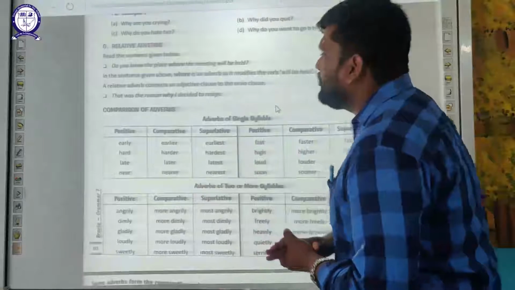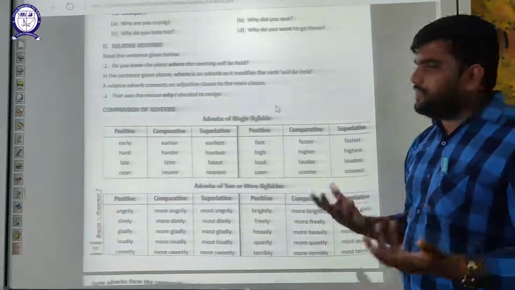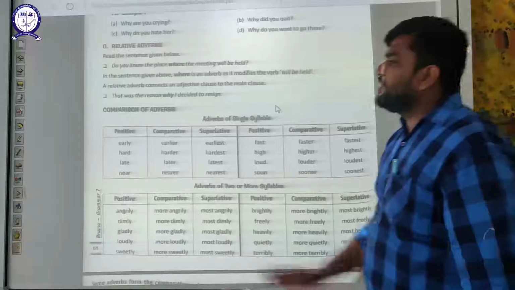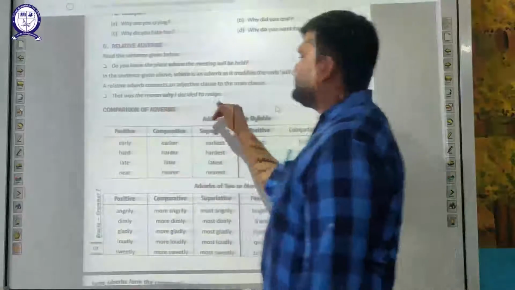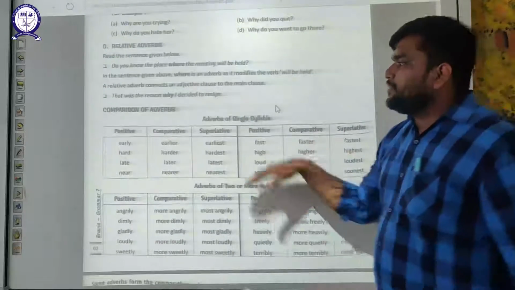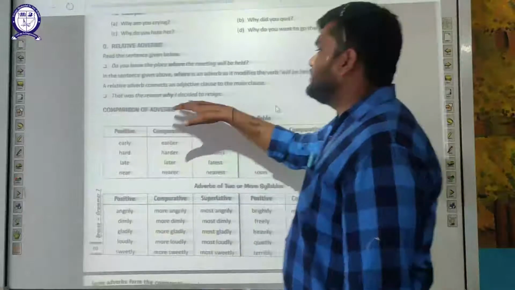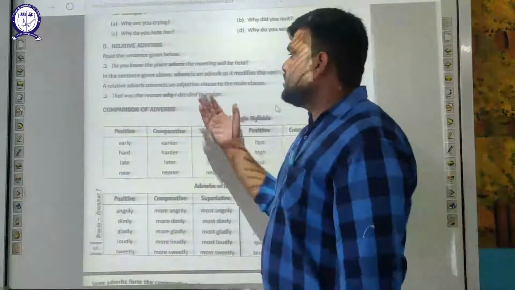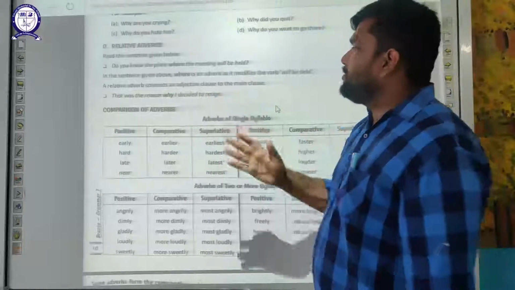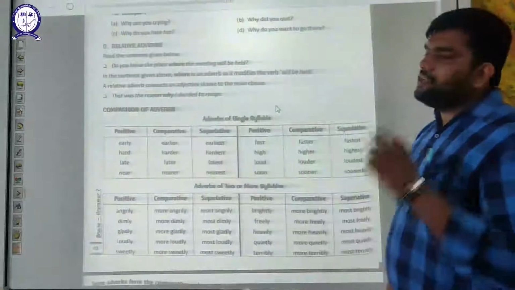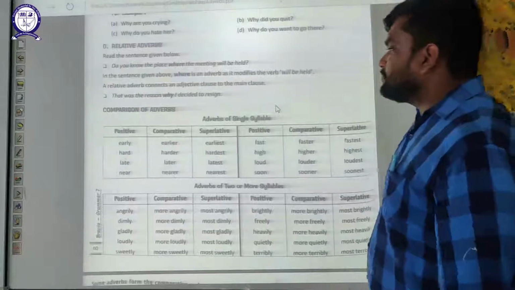A relative adverb connects an adjective clause to the main clause. That was the reason why I decided to resign. That was the reason, I decided to resign. These both can be written differently. That was the reason is not giving complete sense. I decided to resign is giving complete sense. Main clause: I decided to resign. Adjective clause: that was the reason. So these both are joined by why, and why is your relative adverb.